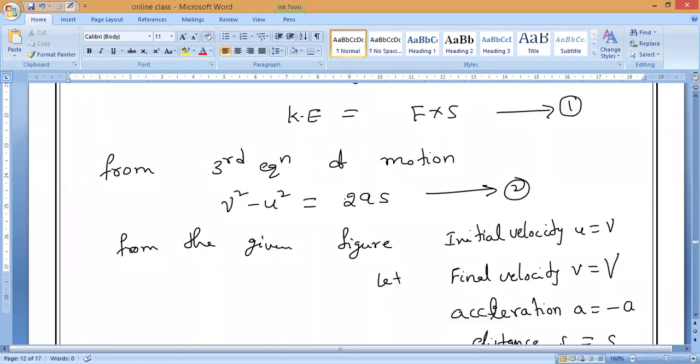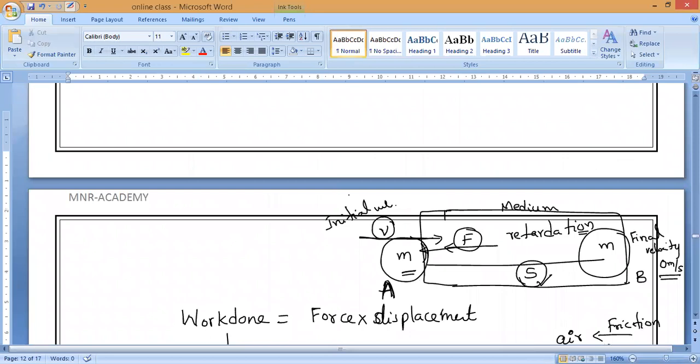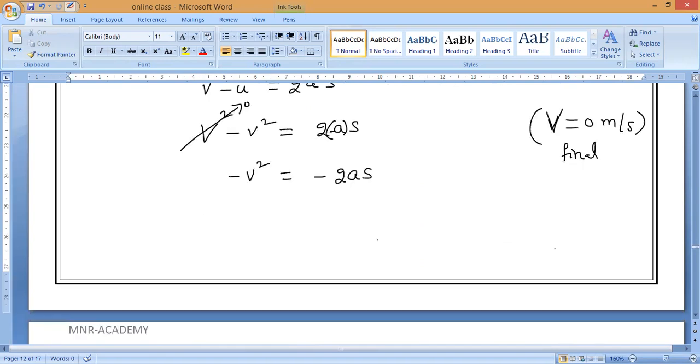Now you can see the body is moving and its velocity keeps on decreasing, so I can take acceleration as minus a, because it is retardation. On both sides the minus will get cancelled. So what we get, guys? V square is equal to 2as. Let us imagine this is equation 3. Any doubt till here?